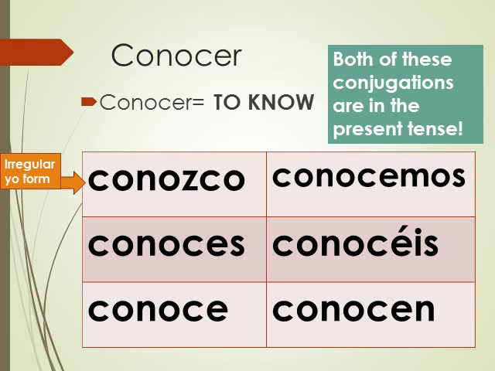So you have to spell this correctly, otherwise it's not right. Once you get past that yo form, everything else is conjugated normally. So you're just going to take the er off and then add the endings for whatever subject you're conjugating the verb for, all right?